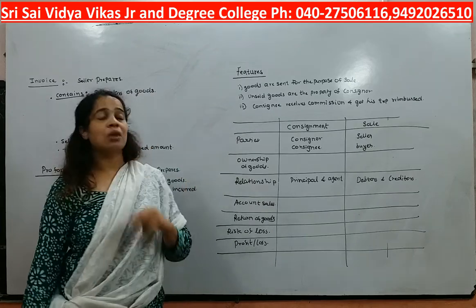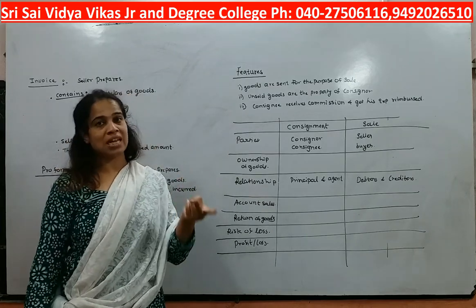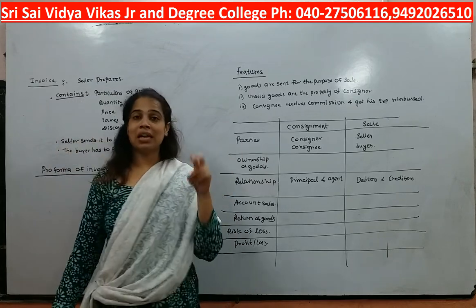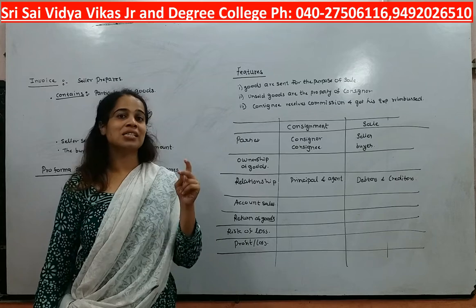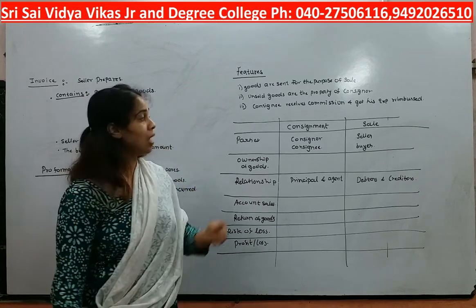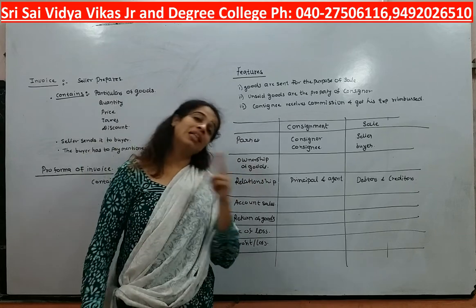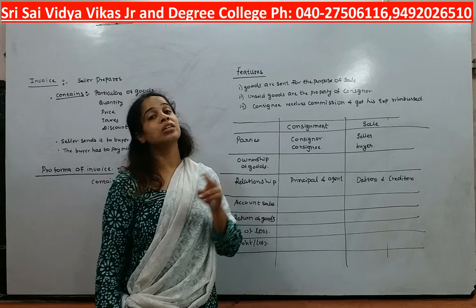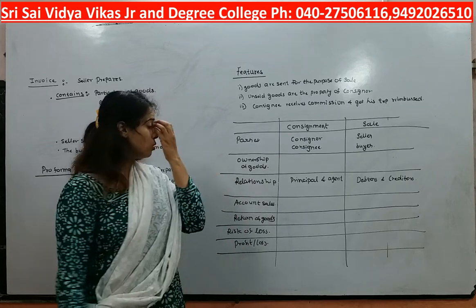Now let's understand the difference between consignment and sale. In consignment there are two parties involved: one is a consignor and another is a consignee. Whereas in sale, we again have two parties, but one is a buyer and another is a seller. Then, ownership of goods.